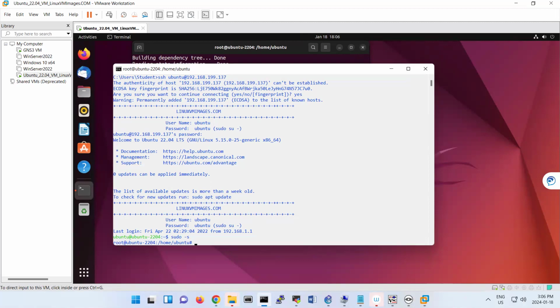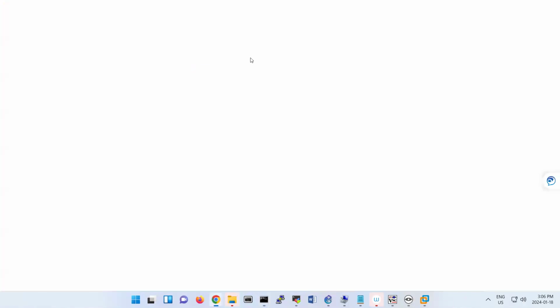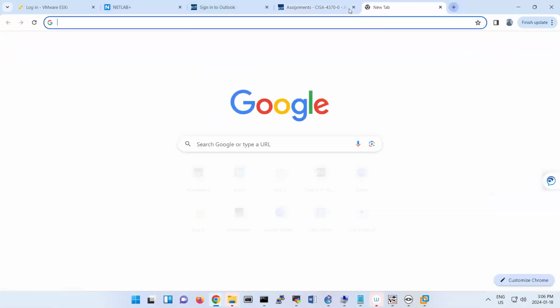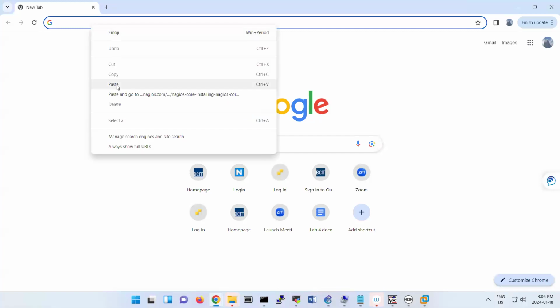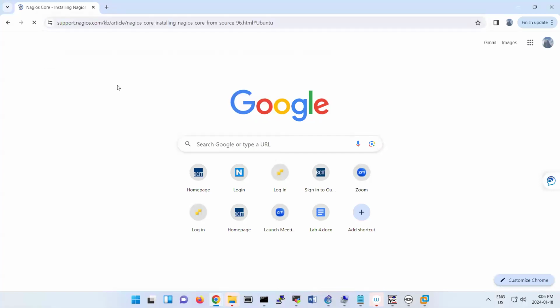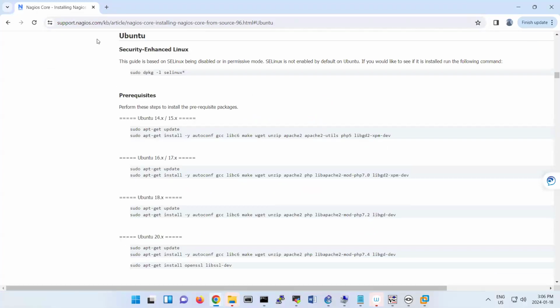Also, you can go to the support site of Nagios. Let me find that one. So I'm just closing this one, and paste it here. So that's the Nagios installation process.